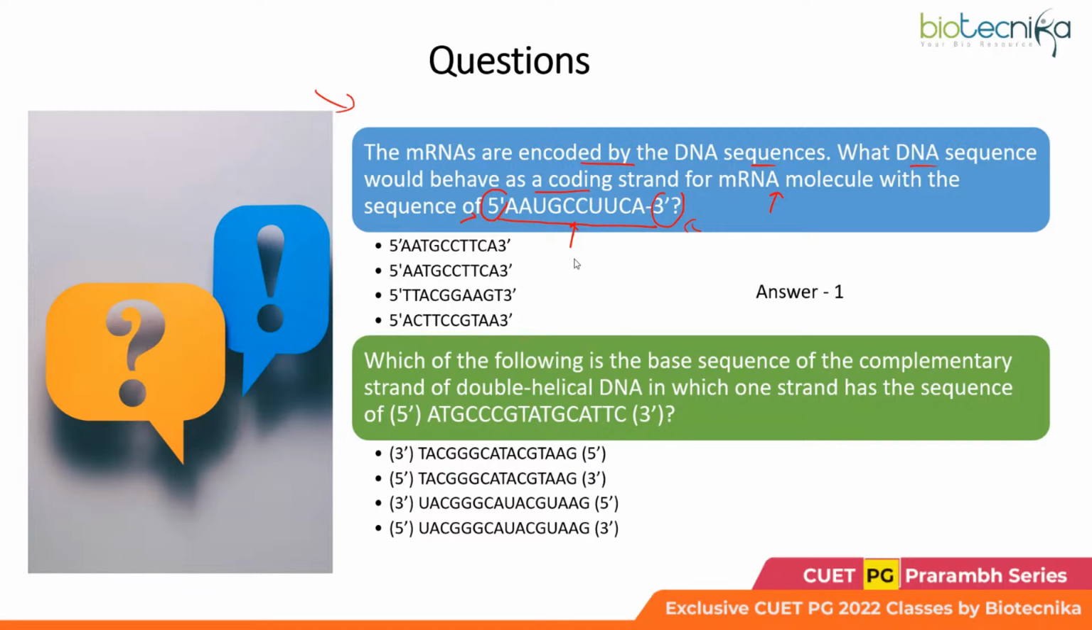Why is it so? I hope you got the question. What this question is asking: what DNA sequence would behave as the coding strand for the mRNA molecule? So this is your nascent RNA sequence which has been given, and on the previous slide I showed you how the coding strand and the nascent RNA strand are similar, but with only one difference, that you would have uracil in RNA but thymine in the coding strand of the DNA.